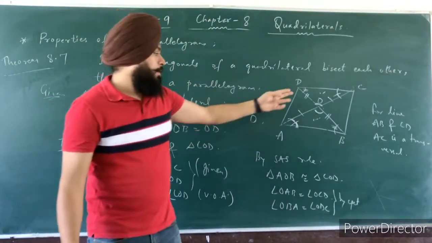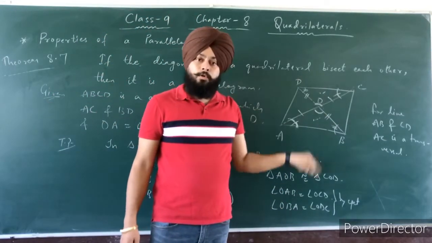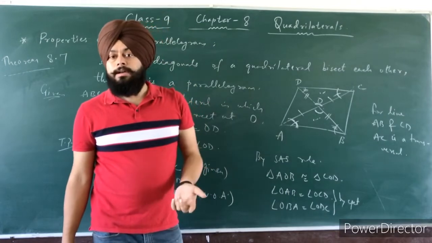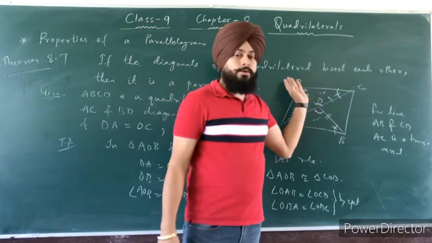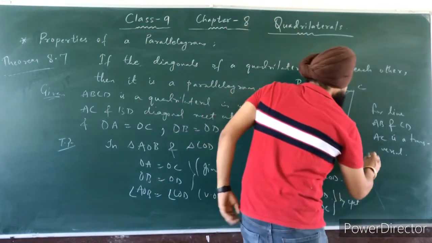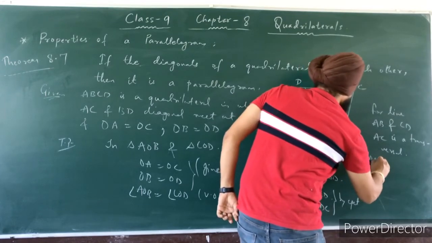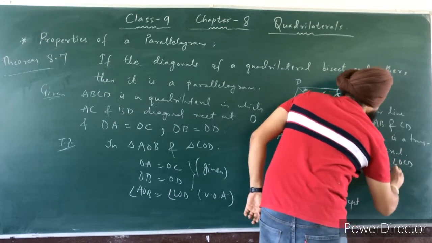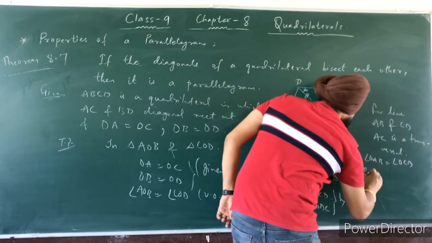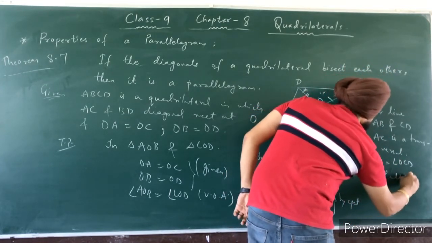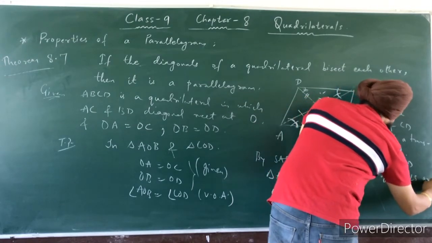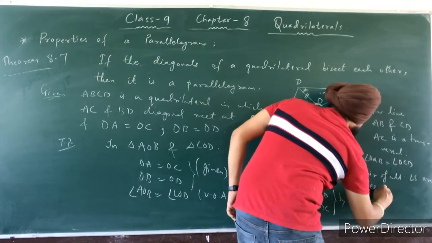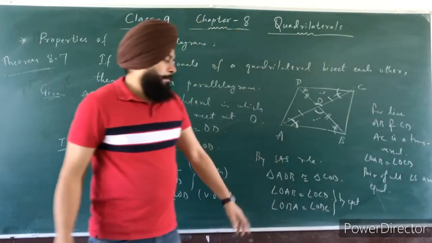ठीक है? Angle OAB and angle OCD are equal and are a pair of alternate angles.